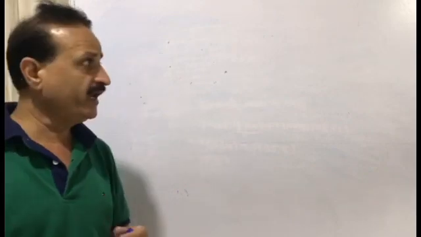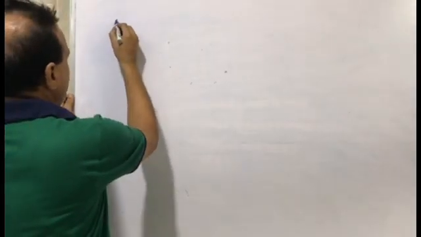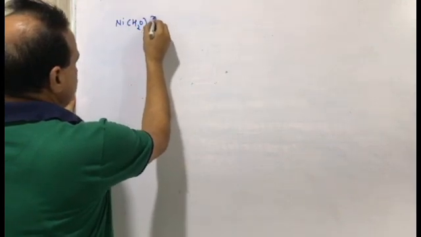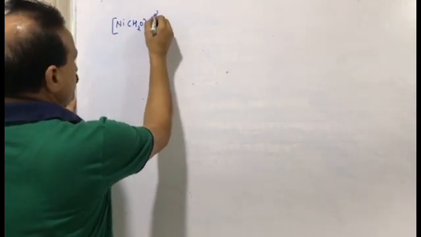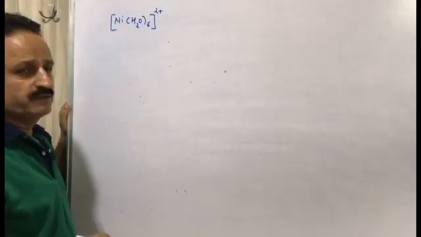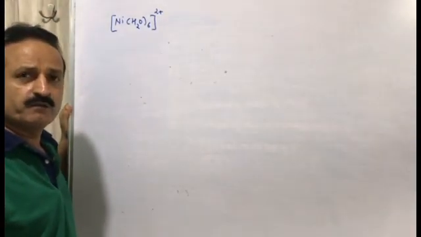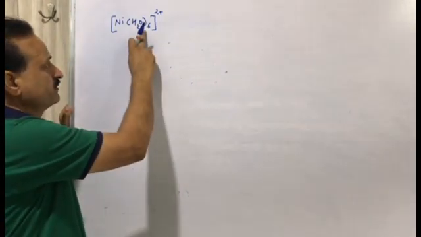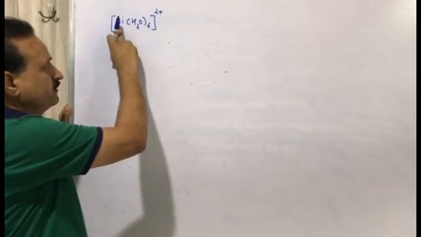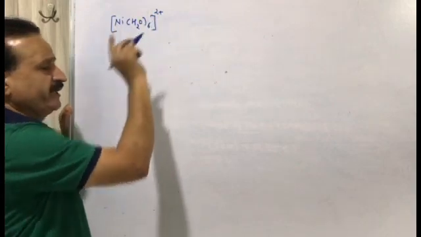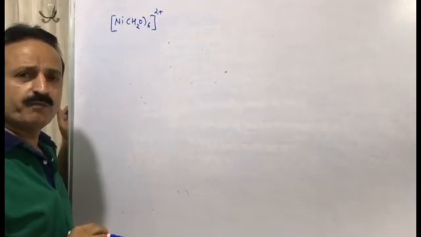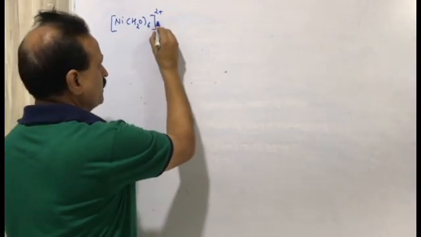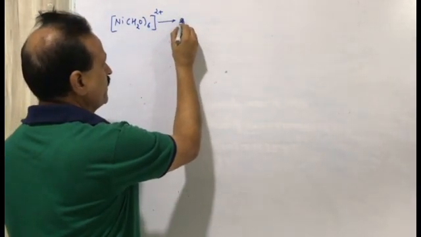Suppose we have [Ni(H2O)6]2+. This is one complex compound, hexaaquanickel(II) ion, and this complex compound has a green color.